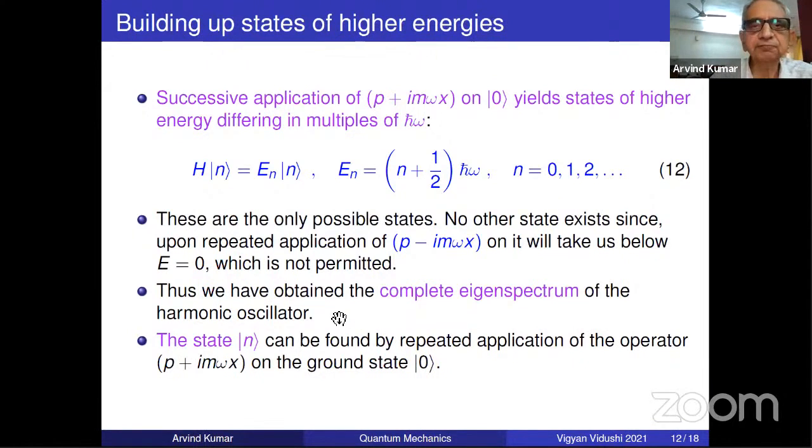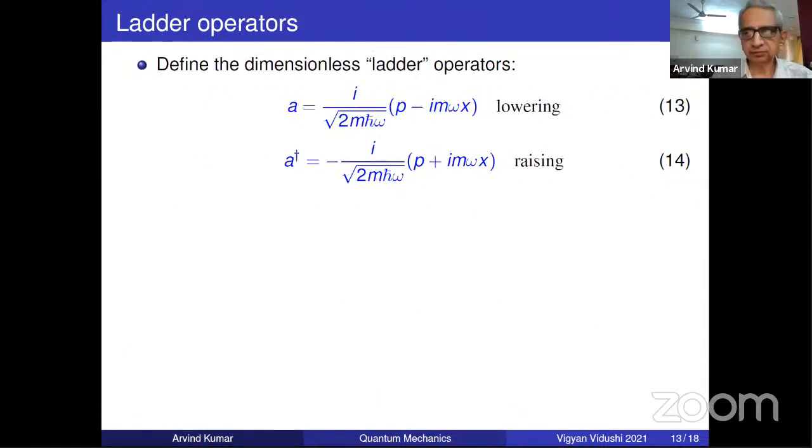Therefore, that's the reason we can say that this is a complete eigenspace. We are not missing any. And once we do this, as you have already stated, repeated application of the operators on the ground state will give you the rest.